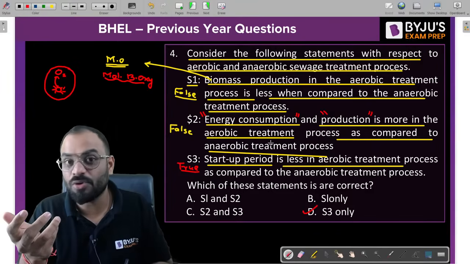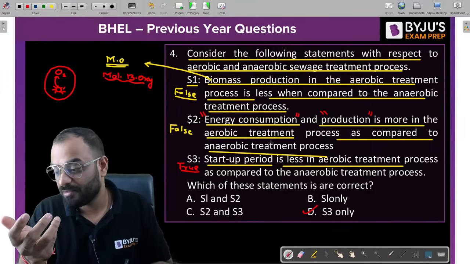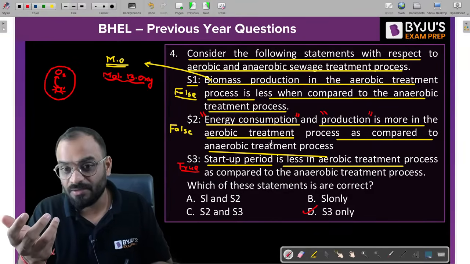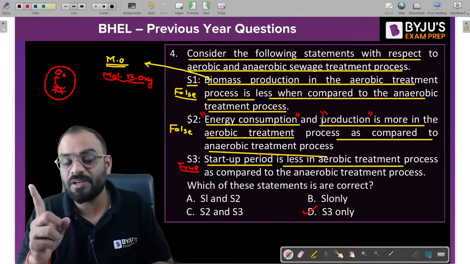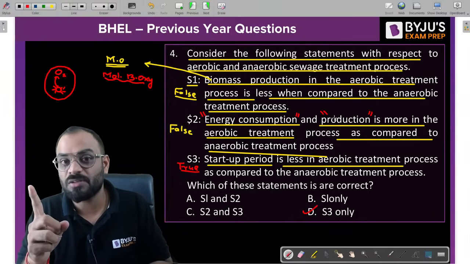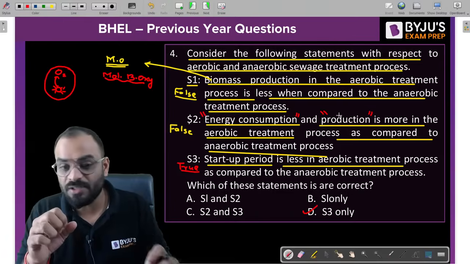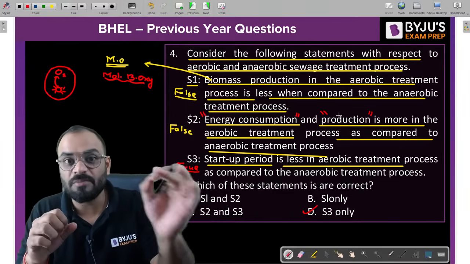So definitely more consumption of energy will be there, correct? Correct. But if we talk about the production of energy, where will you get more energy? In the anaerobic treatment process again.